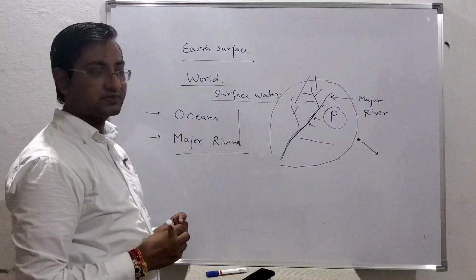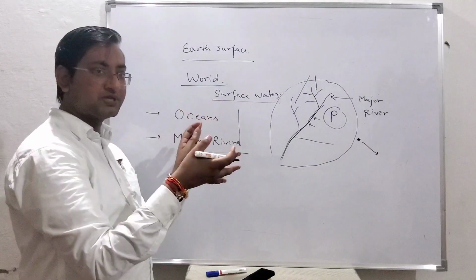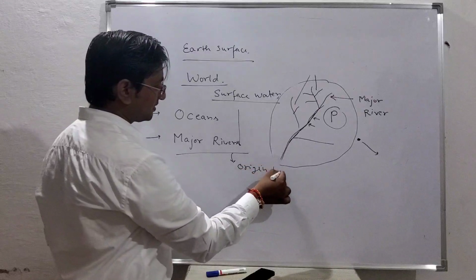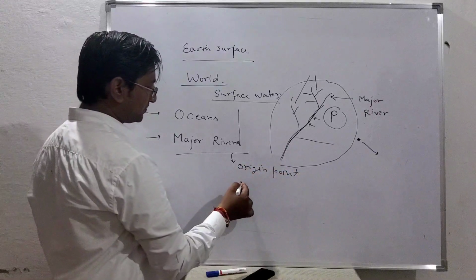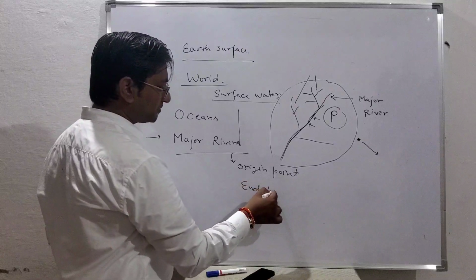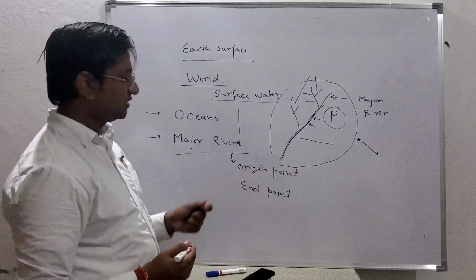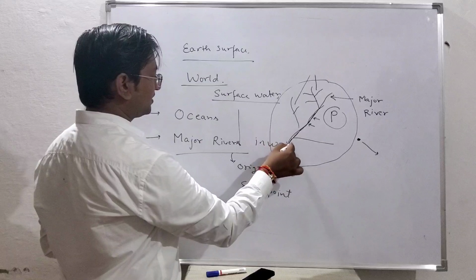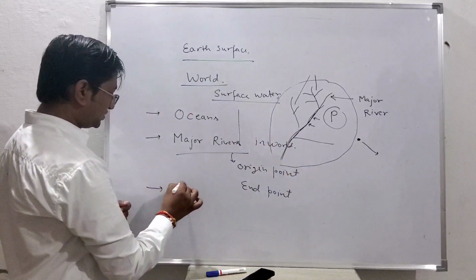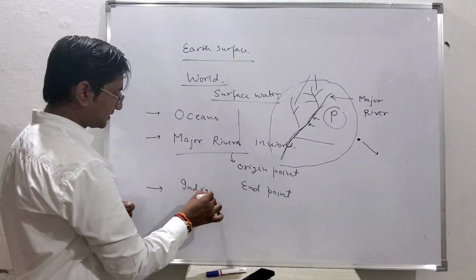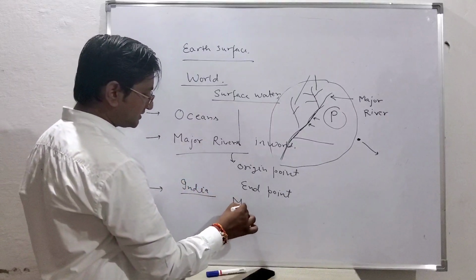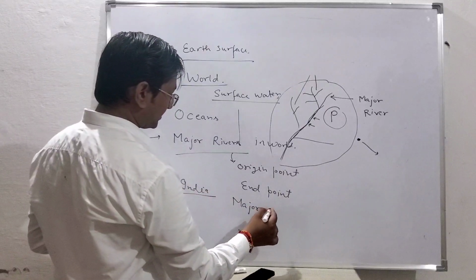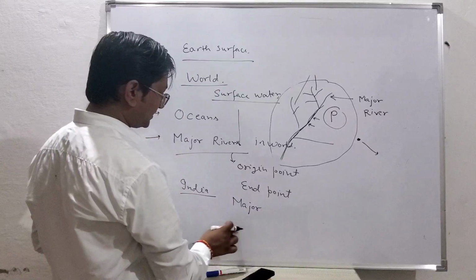Major rivers means they are not the tributaries of any river. And what is the origin point and where they are ending? End point means when they are meeting the ocean, so that will be the end point. So major rivers in the world. Then you will come to India. What are the major rivers in India? Like Ganga, Brahmaputra, Godavari, Krishna, Kaveri, Tapti, Mahanadi. These are the major rivers.